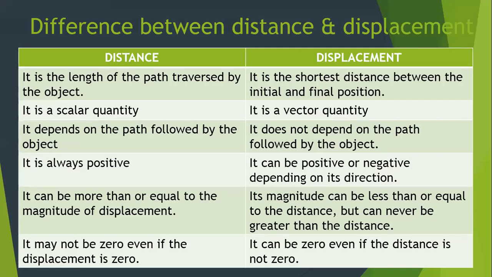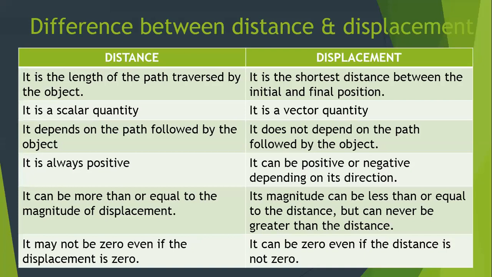Now just understand the magnitude of distance and displacement. The distance can be more than or equal to the magnitude of displacement. Why? It can be more if the object is not following a straight line, you will always find the distance is more than displacement.